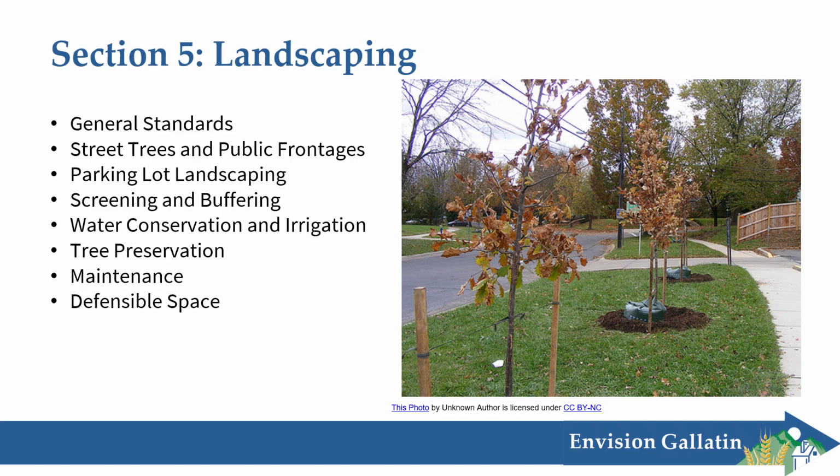We saw what that might look like earlier in the graphic examples of the sub-districts, and that's to help separate uses of varying intensities. There's also some water conservation standards, and that helps with preservation of water quantity as well as reducing occupancy costs if folks have to pay less for their water bill. There's also some tree preservation and maintenance standards, and there are some defensible space standards for our areas in the managed growth that might have higher fire risk to help protect folks from fire.